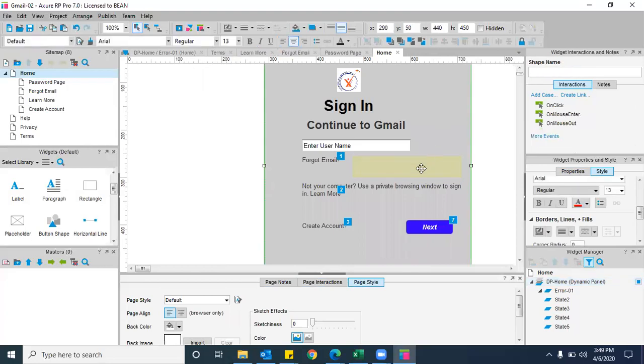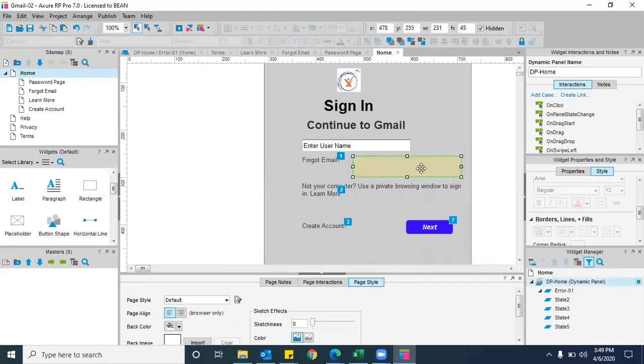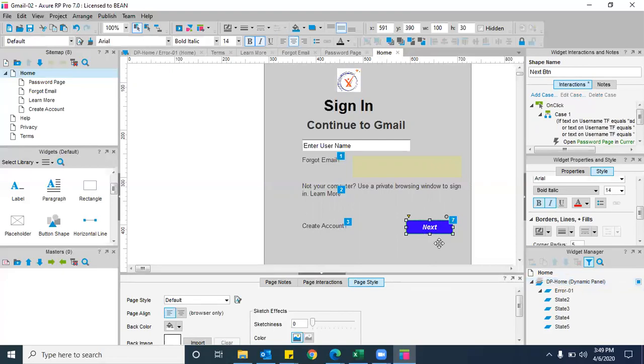If I enter a wrong username, then only this dynamic panel should be visible. This is the condition I now need to apply. Next, invalid password, we'll do it later on. First of all, let us apply invalid username. So again, this condition, the invalid condition as well, I need to apply to the next only, right?